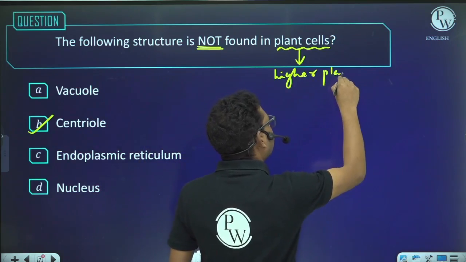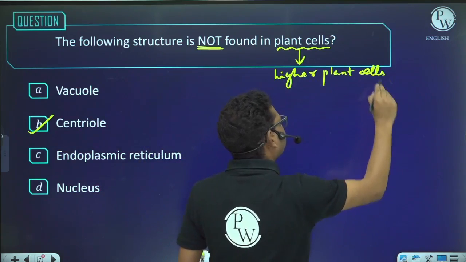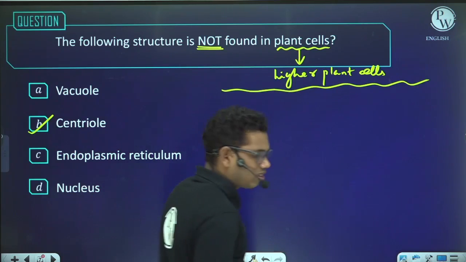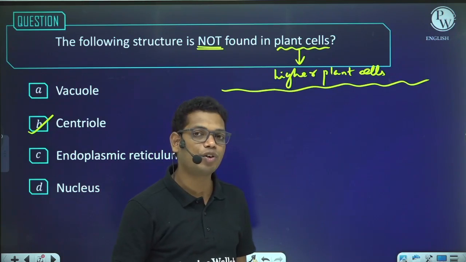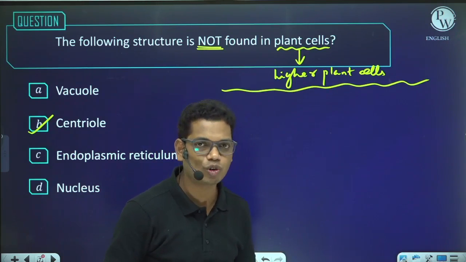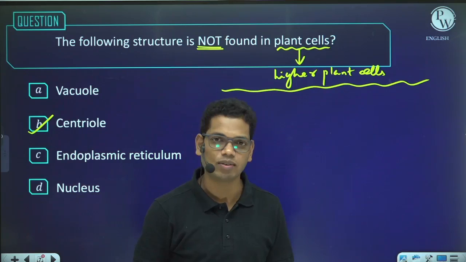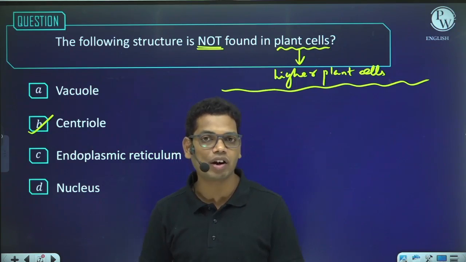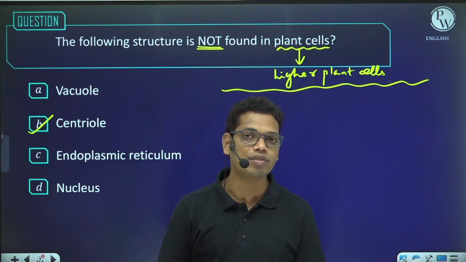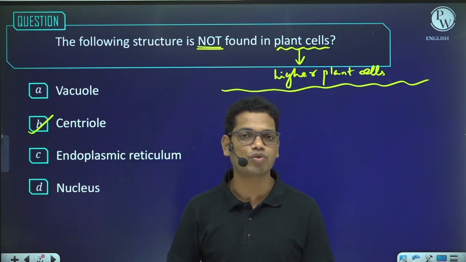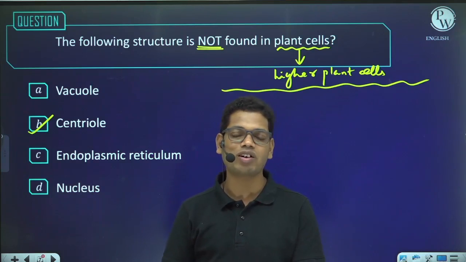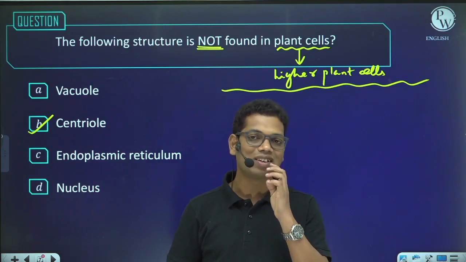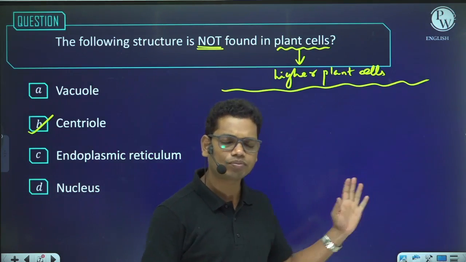Which cells? Cells of higher plants. Why higher plants? Let me tell you one thing. In lower plants like algae, bryophytes and pteridophytes, even in some members of gymnosperms, we have flagella or cilia. The cilia and the flagella develop from the basal granule, and the basal granule is basically a modified centriole. So without centriole, we cannot have any cilia nor any flagella. In order to have cilia or flagella, we must have the centriole.